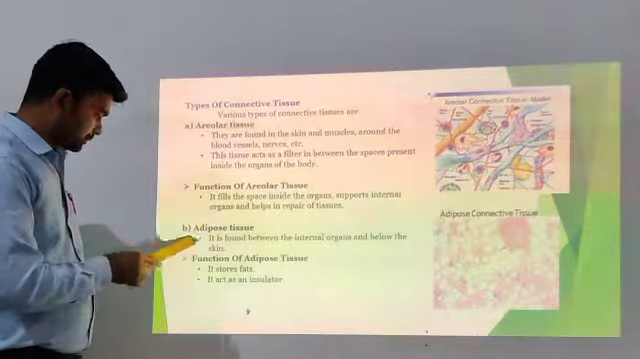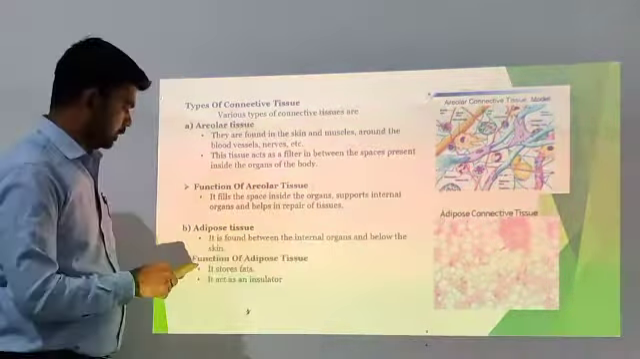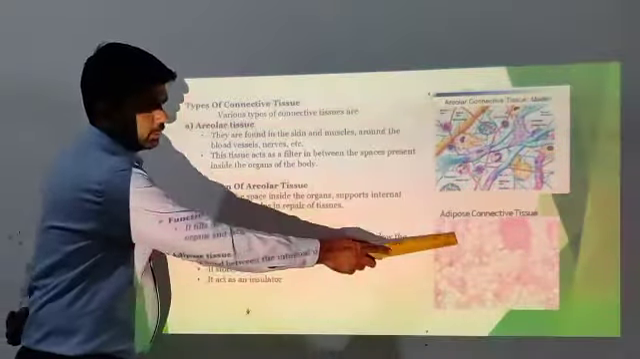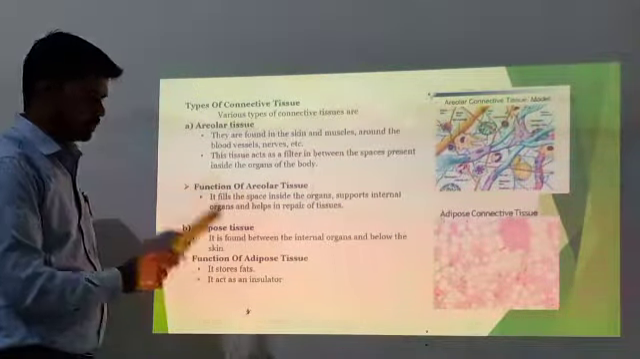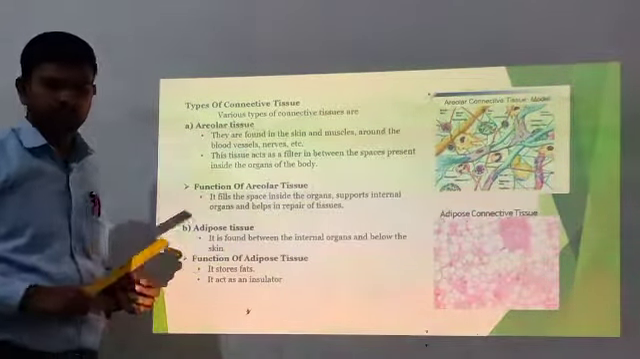Second is adipose tissue. It is found between the internal organs and below the skin. Its function is that it stores fats. See, this is the fat. It stores the fats and acts as an insulator.